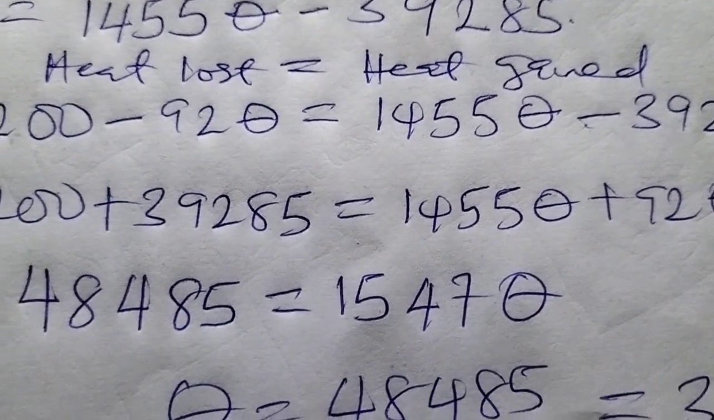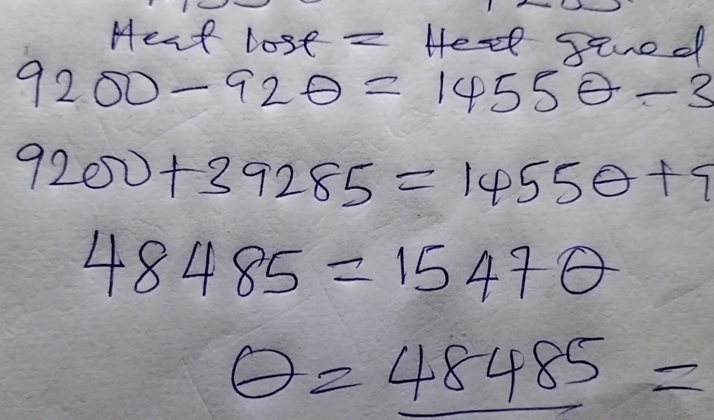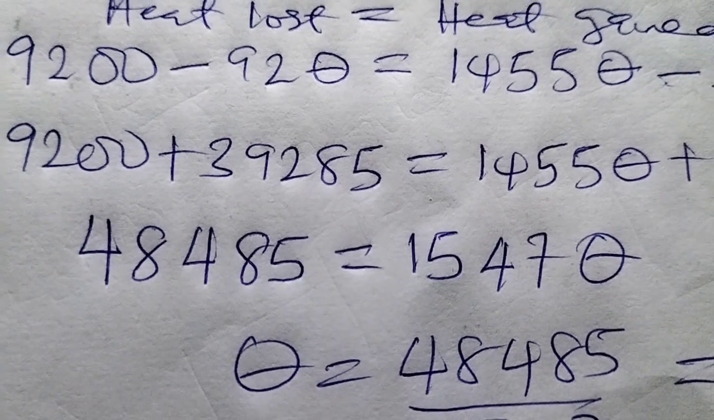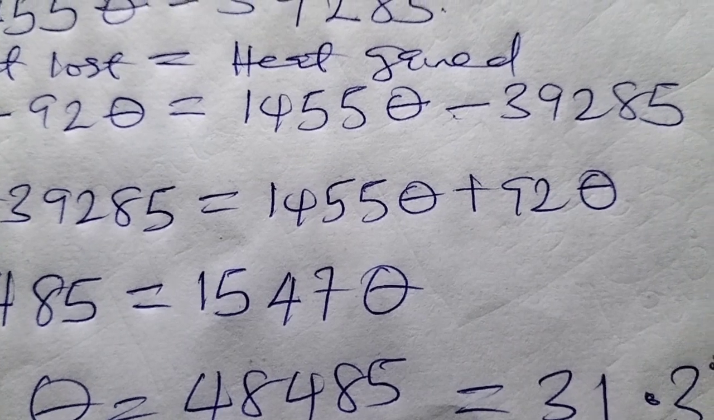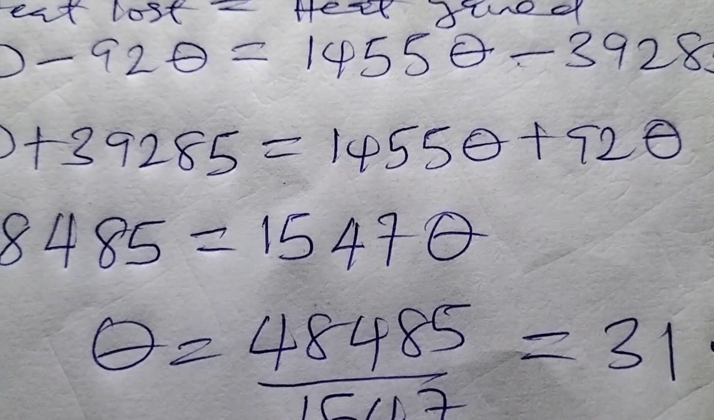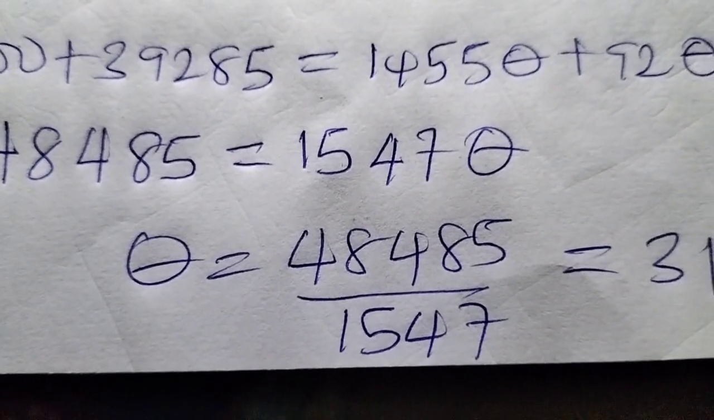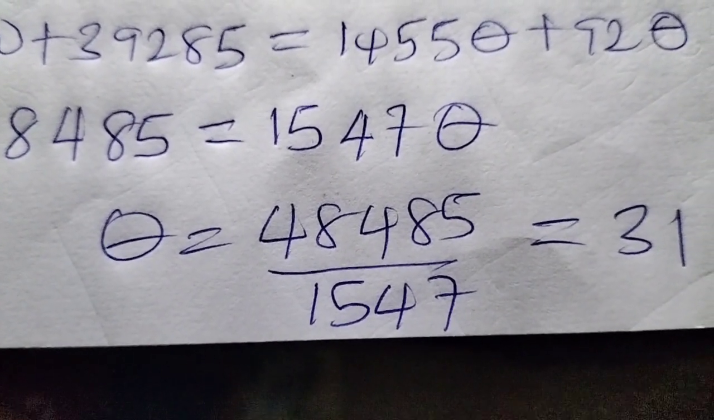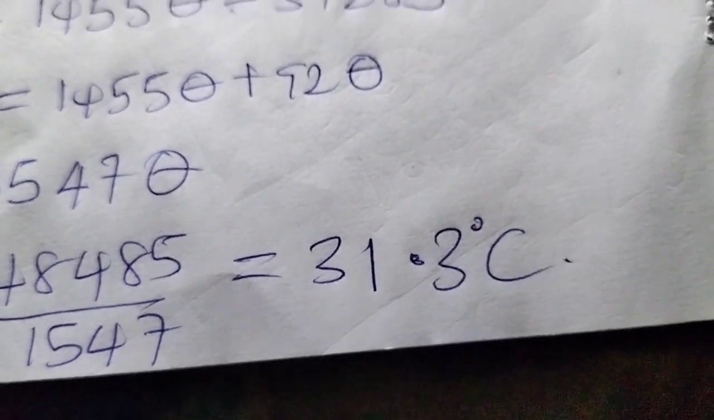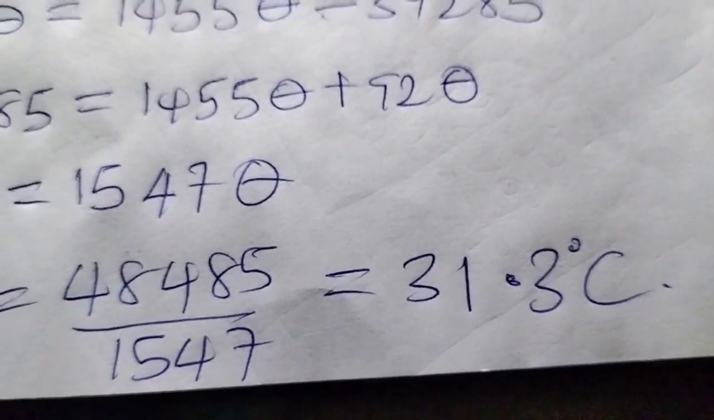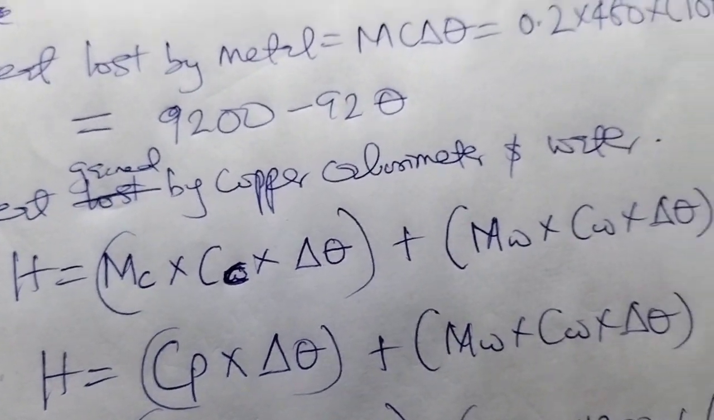Collecting items together and then solving out. 9200 plus 39285 gives us 48485, while 1455 theta plus 92 theta gives us 1547 theta. Then making theta the subject, we now have 48485 all over 1547, and dividing, we have 31.3 degrees Celsius as our final equilibrium temperature of the mixture.